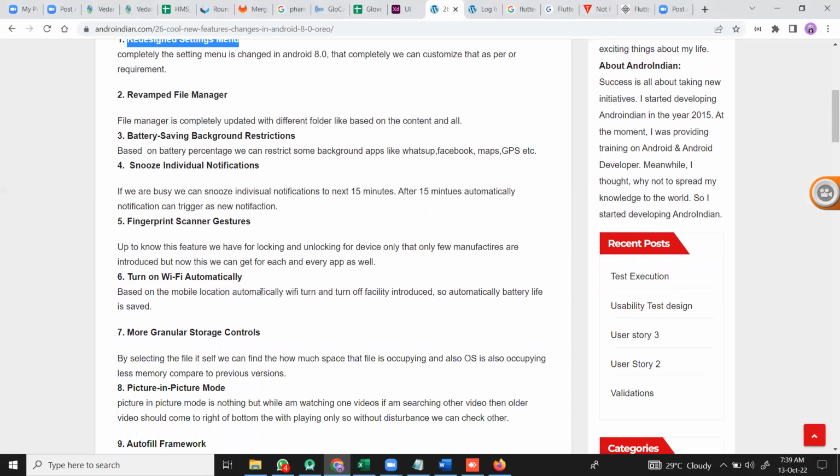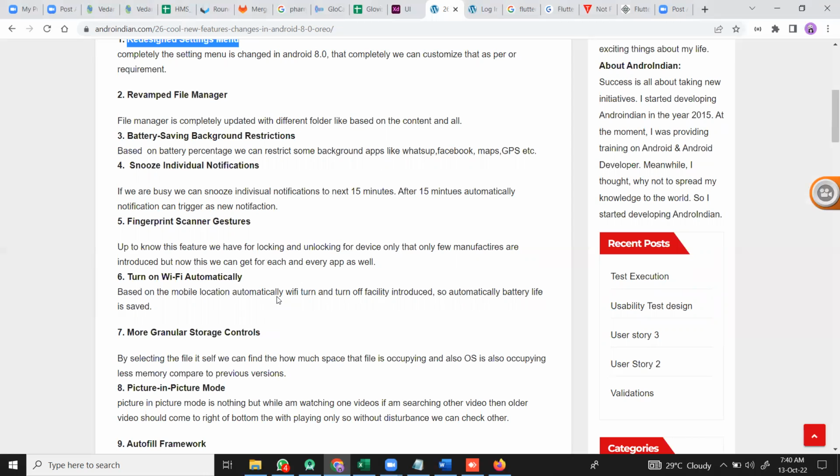And the next is turning on Wi-Fi automatically. Based on the mobile location, if any free Wi-Fi is available, it can be turned on automatically. And if I was already connected to a Wi-Fi and then go out of the Wi-Fi zone, then after some time that feature is automatically stopped. Again when you come back to that particular Wi-Fi location, it automatically connects to that Wi-Fi. So that feature is introduced in this.